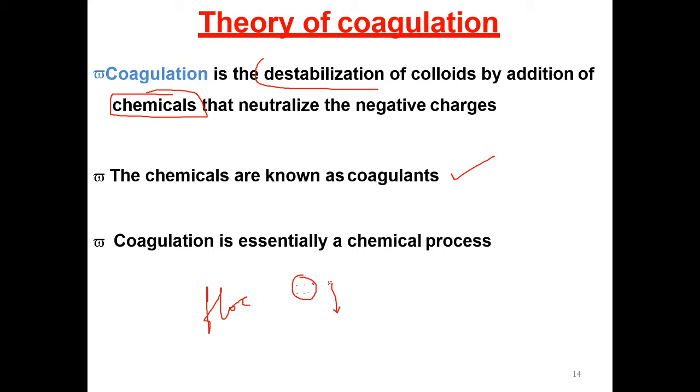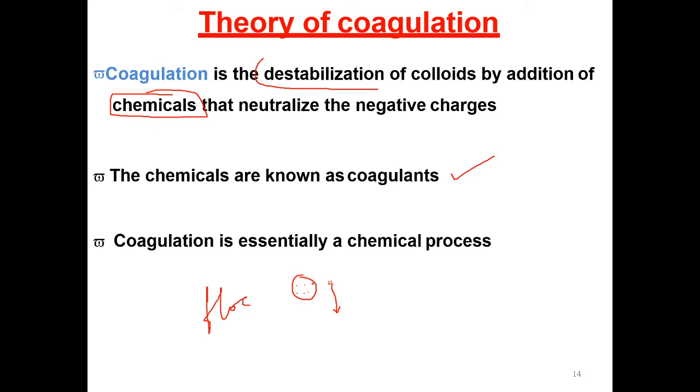A method to alter the colloids so that they will be able to approach and adhere to each other to form larger floc particles. This is the simple definition. A coagulant is a substance, nothing but a chemical, that is added to water to accomplish the coagulation process.